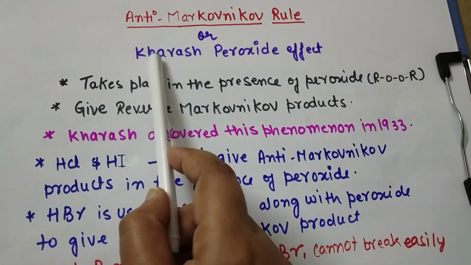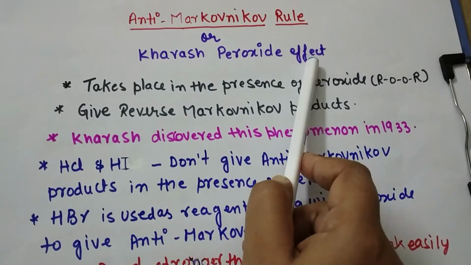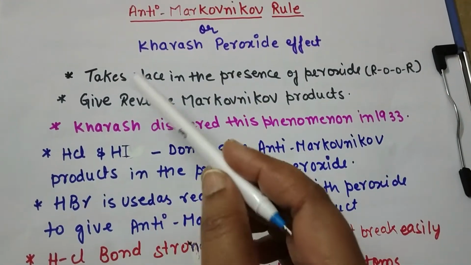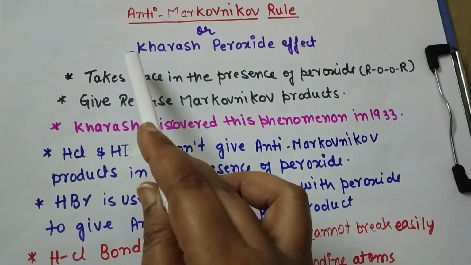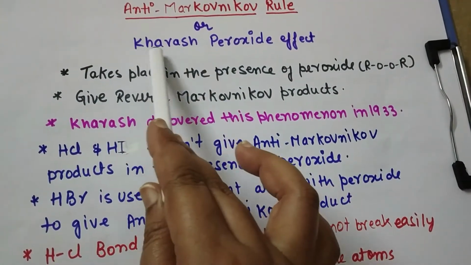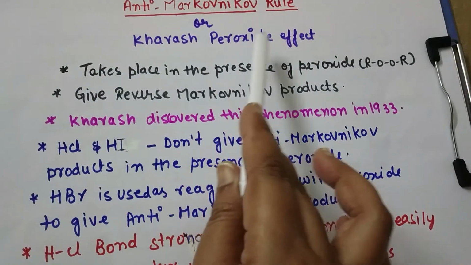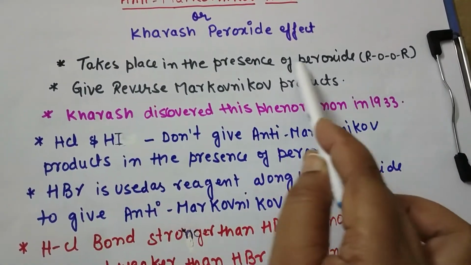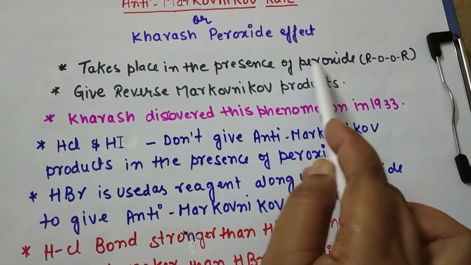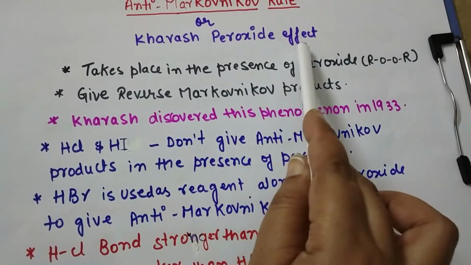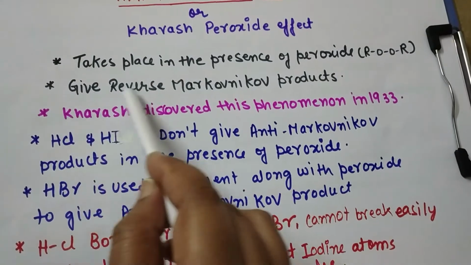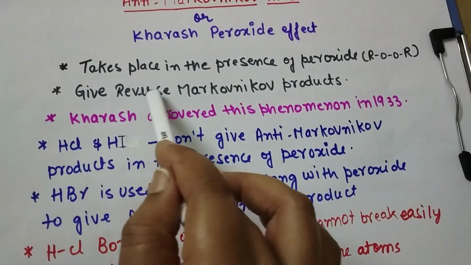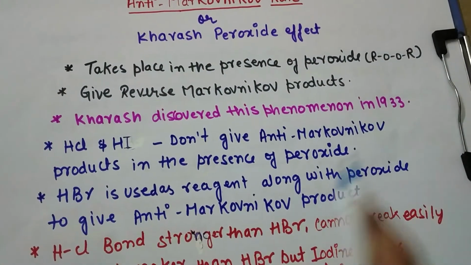Anti-Markovnikov rule, which is also known as Kharasch peroxide effect. Before discussing the anti-Markovnikov rule, I will discuss some of the points which are important as per the study of anti-Markovnikov rule. So here it takes place in the presence of peroxide. Because of the presence of peroxide, it is also called the peroxide effect. It is the reverse of Markovnikov reaction and it will give the reverse Markovnikov products.